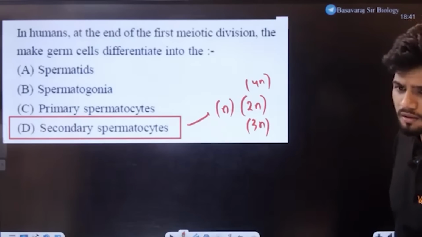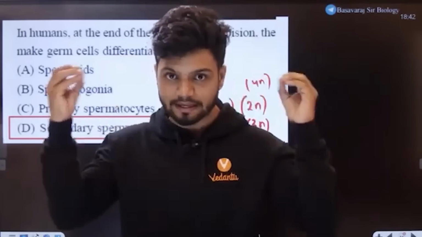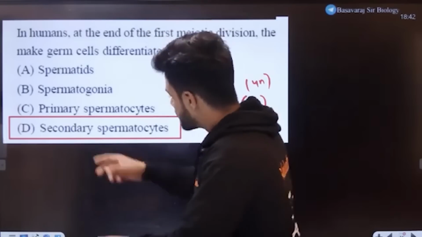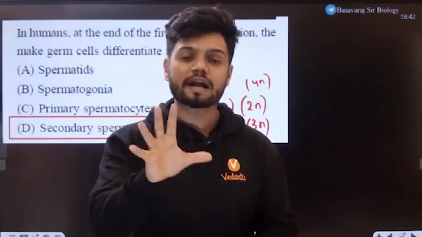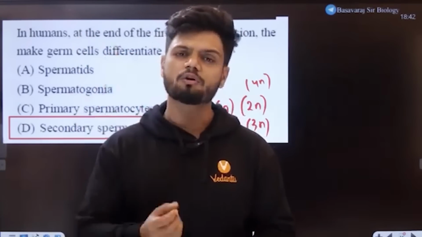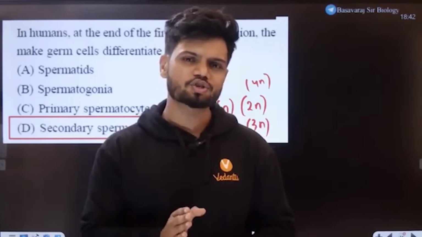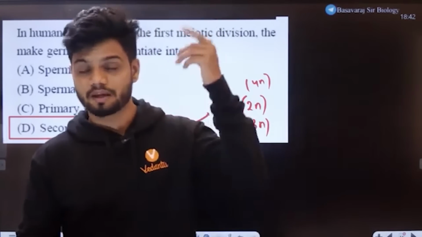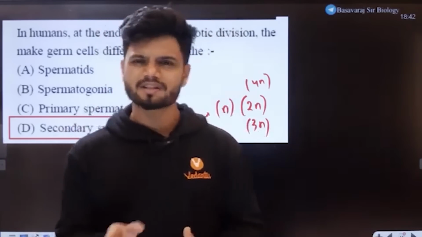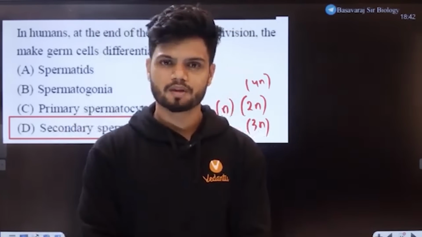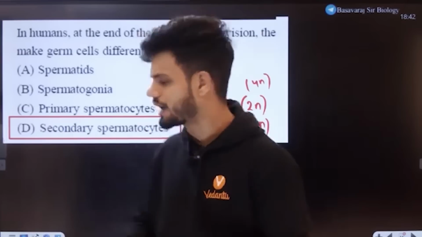Now again, some of you are saying 2N. Now I'll make your concept even more clear. See here it says secondary spermatocyte is produced as a result of meiosis 1. Now all of you think logically, open your brain cells and think logically. Is there a possibility of getting a diploid structure after meiosis 1? Unless it's going to be foreign, which is generally not found in humans, right? After meiosis 1, do you think there's going to be something diploid? No. So since this is a product of your meiosis, it has to be haploid.